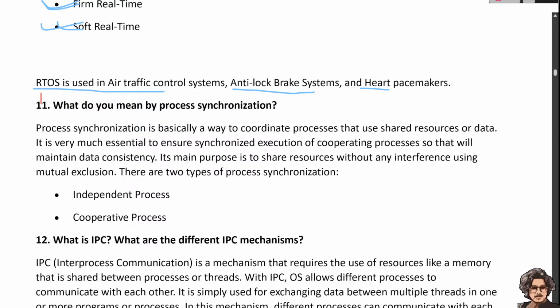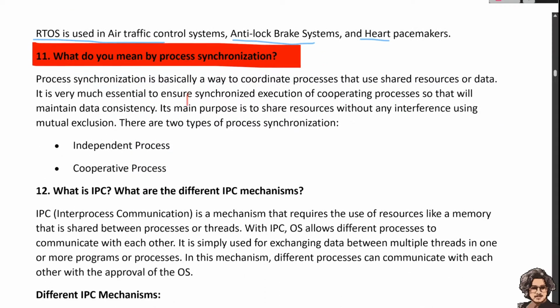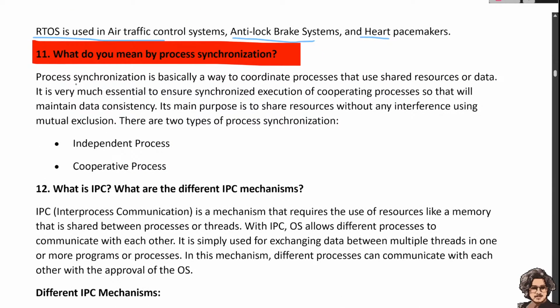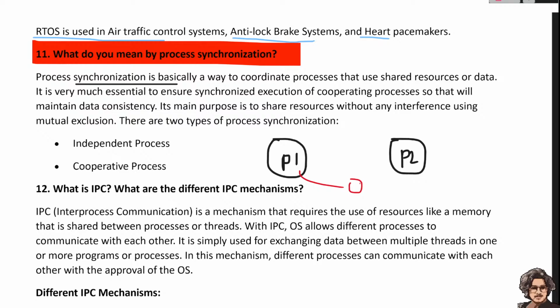Now we have to see what we mean by process synchronization. Process synchronization is basically a way to coordinate processes. So this is P1, and this is P2. Process synchronization is a way to coordinate the processes that use shared resources, shared data. They share the same resources or data.